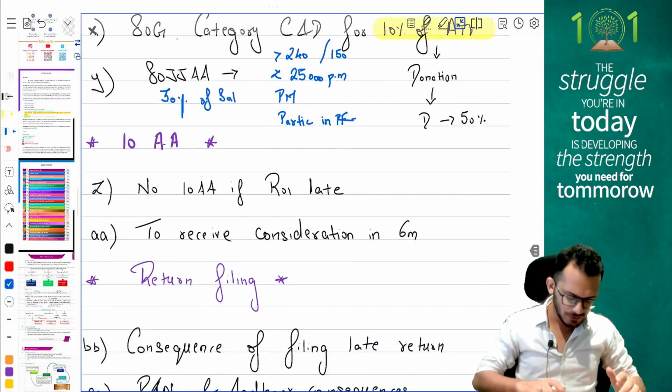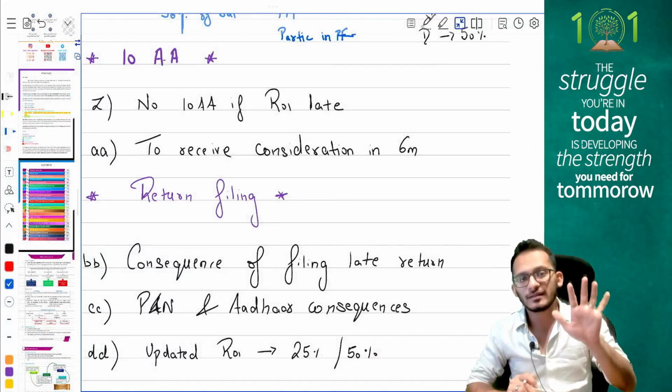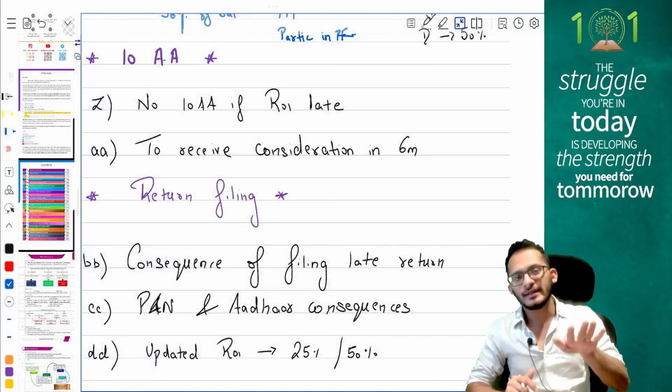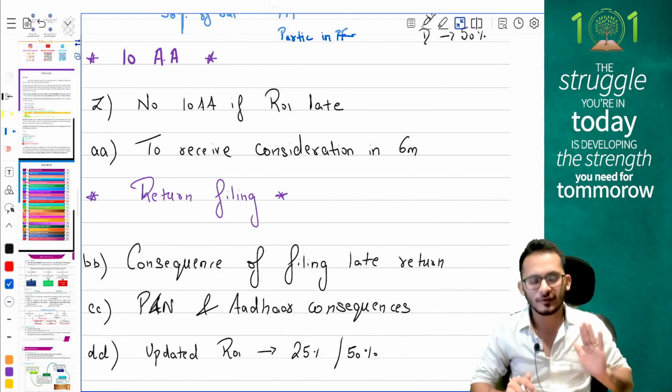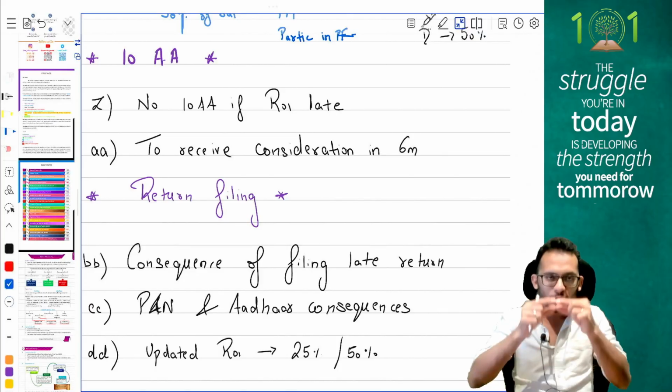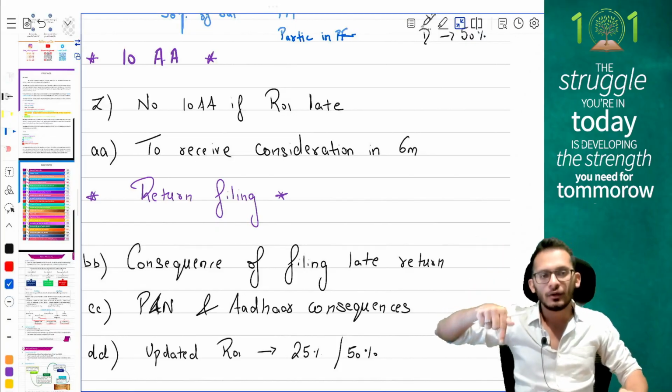Next, you have section 10AA. Section 10AA tells us that when you have section 10AA SEZ provisions, you can claim for the first 5 years 100% of export profit, for the next 5 years 50% of export profit, and for the last 5 years again 50% of export profits. Export profit means total profit of the SEZ unit into export turnover divided by total turnover.